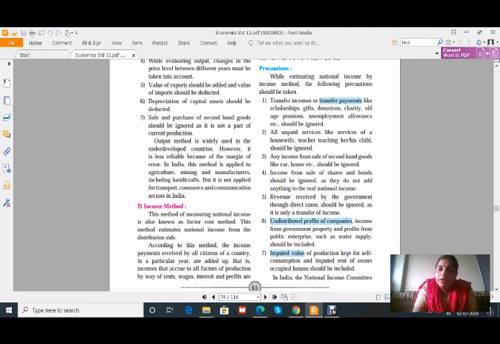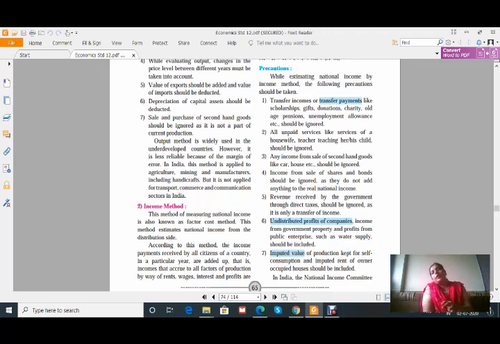Any income from sale of second-hand goods like car, house, etc. should be ignored. Already we have seen this in the expenditure method and the output method, that for second-hand goods the cost is already included, and therefore we do not take it into consideration again. Next, income from sale of shares and bonds should be ignored as they do not add anything to real national income.